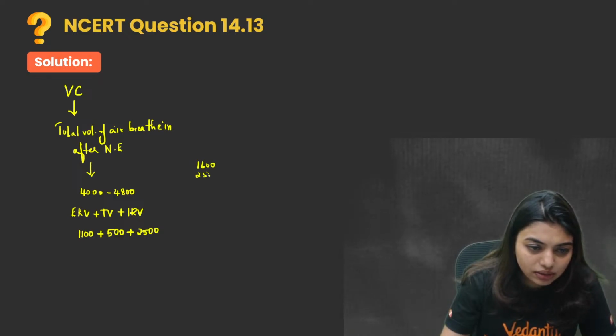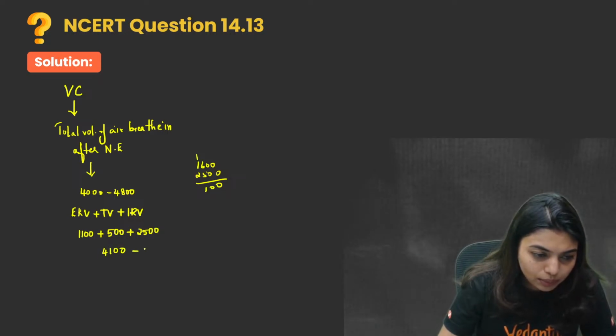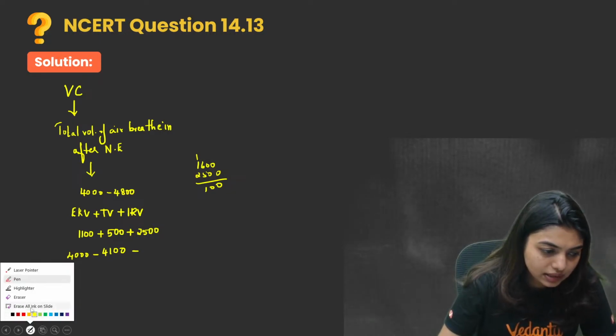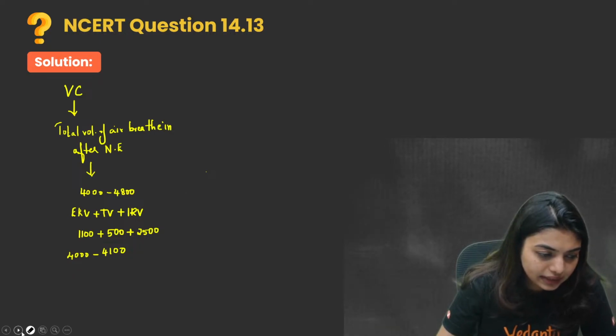Okay, 2500. Alright, 1100 plus 1200... so 4100. That's why I told you it will go up from 4000 to 4100, or up to 4800 also can come, because if I take this 3000, then 500 more will happen, right? Up to 4600 it can go. So that is vital capacity.